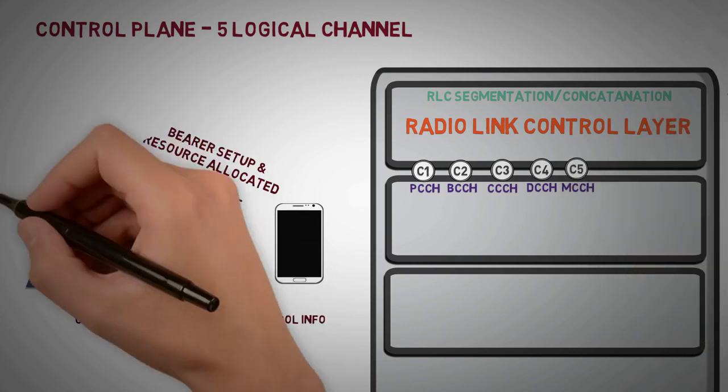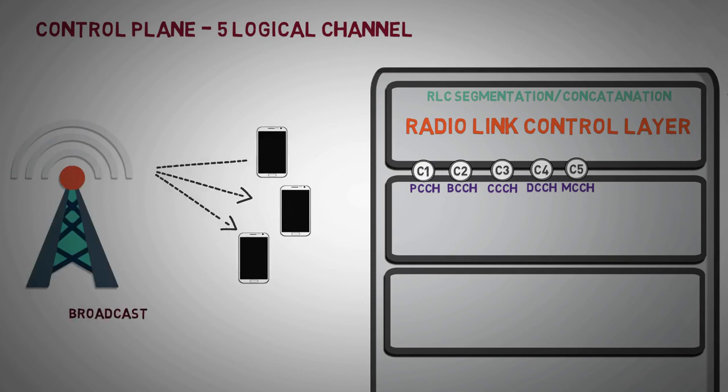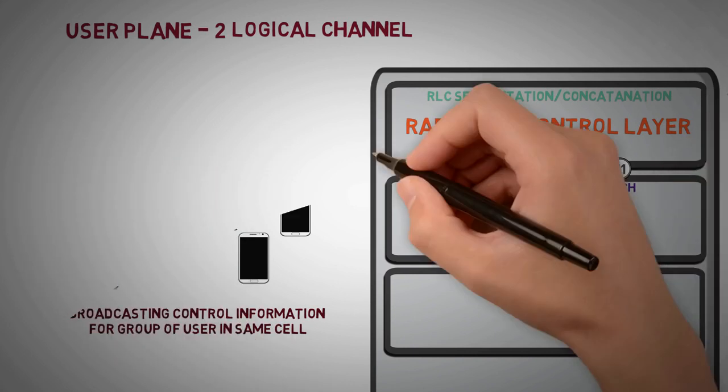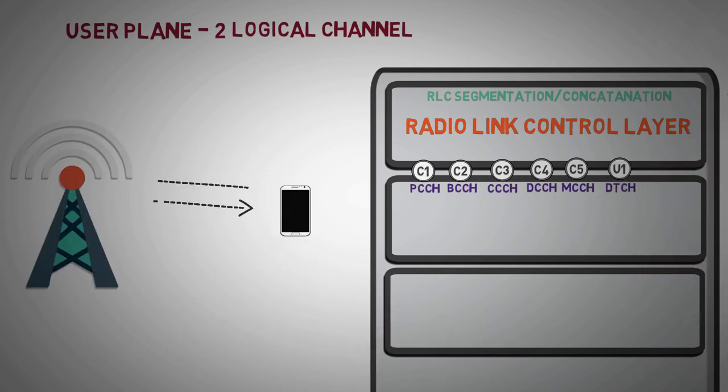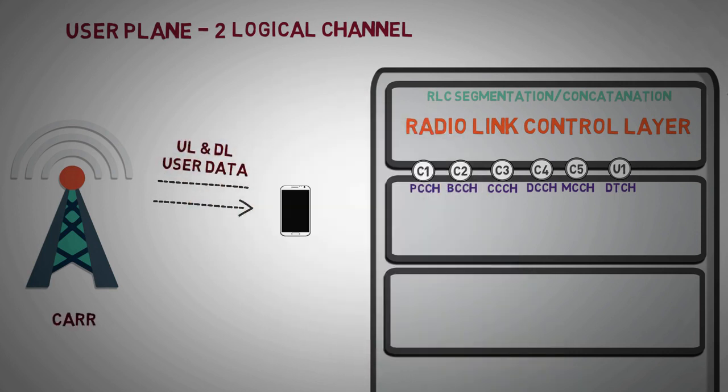Multicast Control Channel, this channel is used to carry control information of a group of users in a cell for multicast broadcast services. There are two logical channels for user plane traffic. Dedicated Traffic Channel, this channel is used for both uplink and downlink of user plane data between user and network.